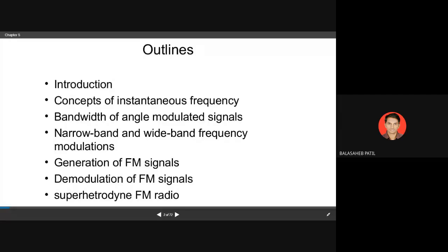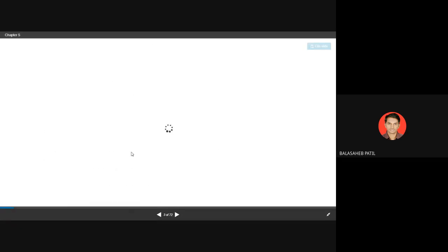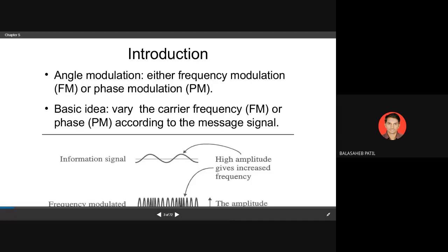As it is, by varying the frequency or by varying the phase. Okay. So we have angle modulation, where the signal will be represented in terms of what? In angle form, that is omega t plus phi.